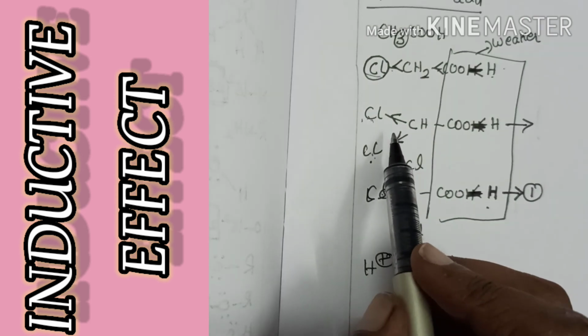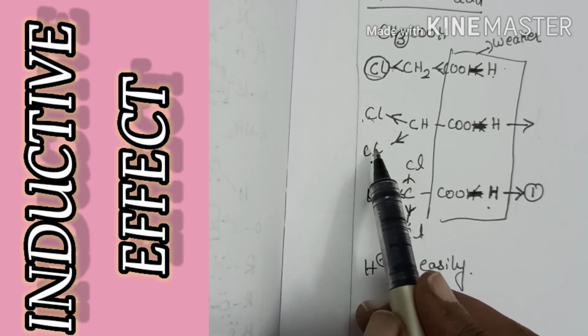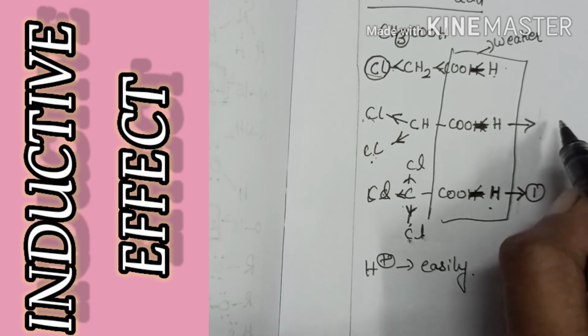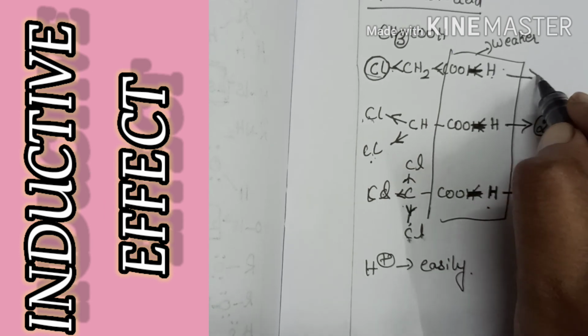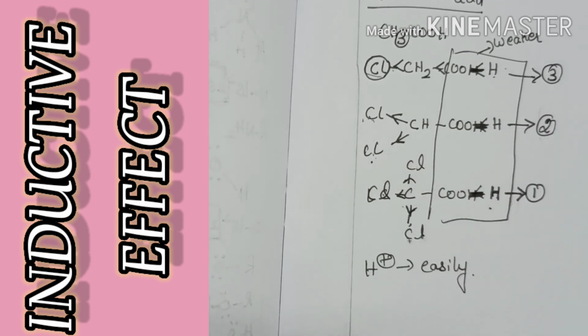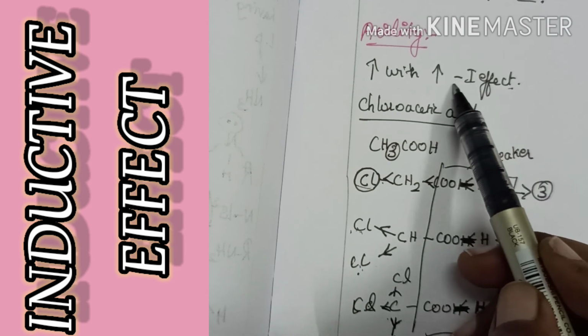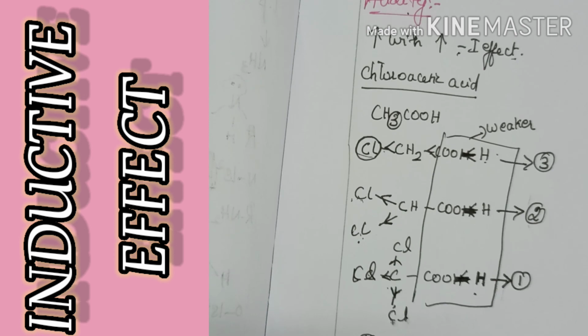Here there are two chlorine atoms. So compared to the first one, this one will have higher electron withdrawing ability. Hence this one will be your second acidic compound, and this one will be your least acidic compound. So based on the electron withdrawing nature, based on the increase in minus I effect, acidity will increase. So this is one more application of the inductive effect.